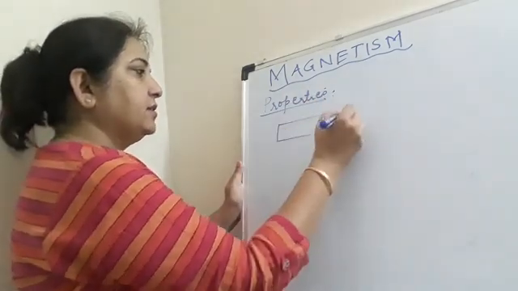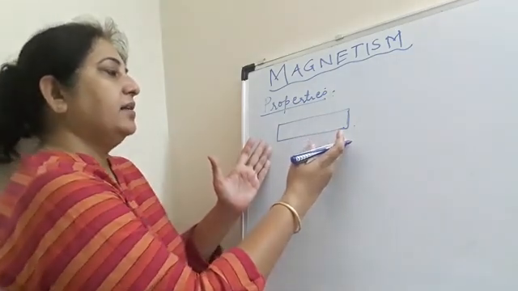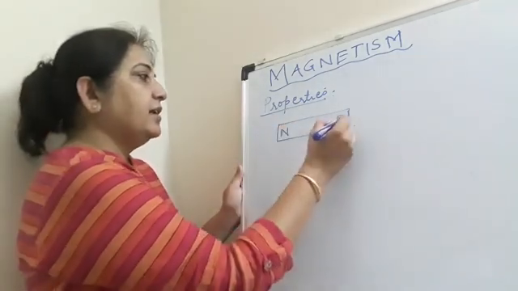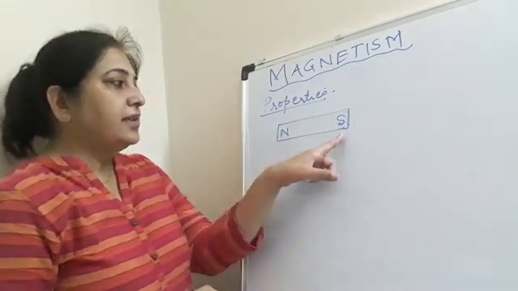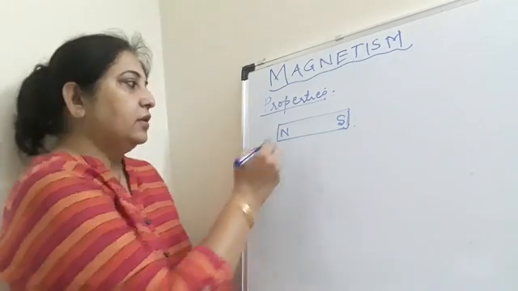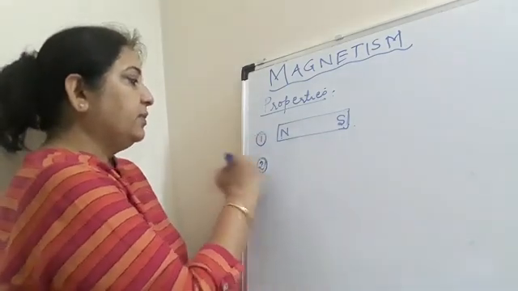When you say this is a magnet, you cannot just keep it blank. We have to specify something in it, and that is N and S. You know what is N and S? N and S are the poles of the magnet. So a magnet has two poles, north and south. Okay, so this is one property of the magnet.